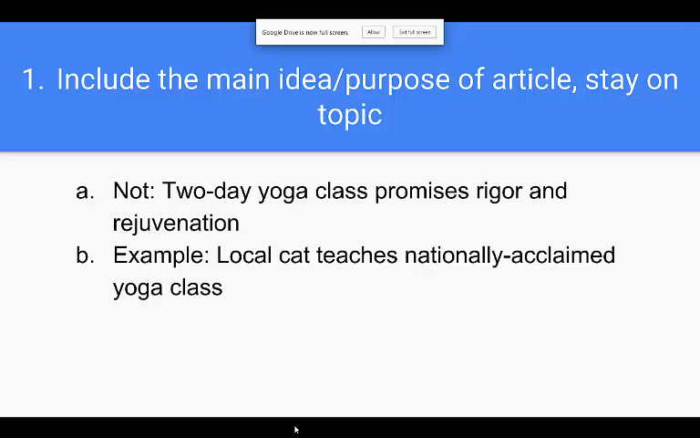So this means that you wouldn't write "2-day yoga class promises vigor and rejuvenation." While it may be true, this doesn't focus on the fact that a cat is teaching the yoga class, and that's a little more important than how good the yoga class is. However, the second example would be good, because it says "Local cat teaches nationally acclaimed yoga class." This headline includes the fact that the cat is teaching the class and that it's a good teacher.